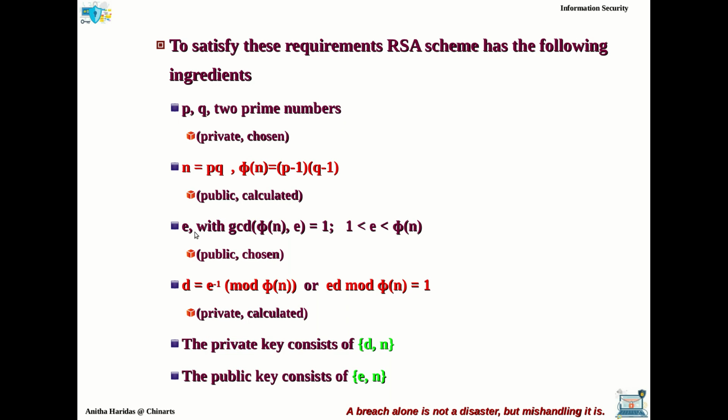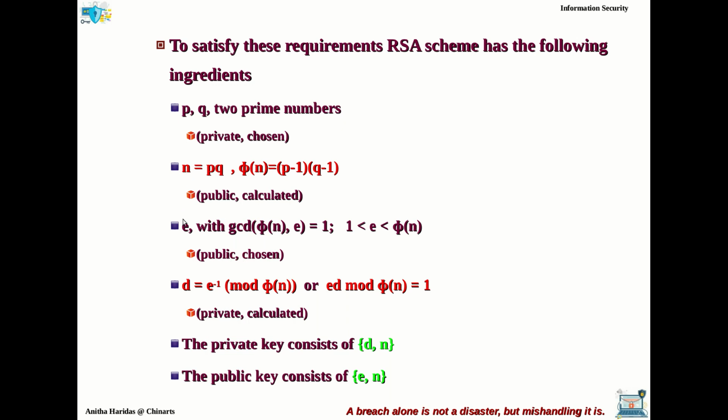Fine. Now the third component is the e value. Now if you are going to choose the e value, you can observe here again e value is a public value, but it is a chosen value. It is not calculated. But how do you choose it? What is the condition for choosing the e value? The greatest common divisor of phi of n and e must be equal to 1. This is the condition for choosing the e value, or you can put it this way, e value must be between 1 to phi of n, right? So if this condition is satisfied, you can choose any e value which is again a public value, right?